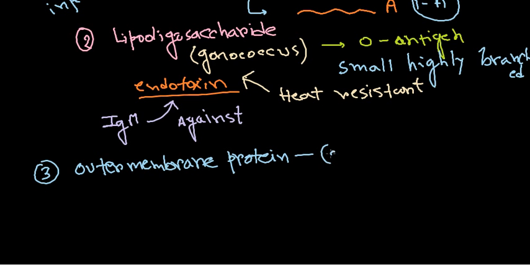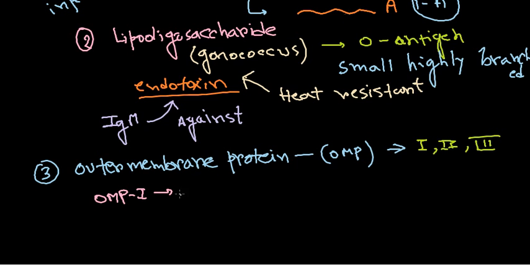Now the outer membrane protein is also called OMP. Anyways, now this outer membrane protein, there are several types. In this case, there is type 1, there is type 2, and there is type 3. So all of these three different types. OMP1 or outer membrane protein 1 functions as a porine complex. So let me write OMP1 functions as a porine complex.